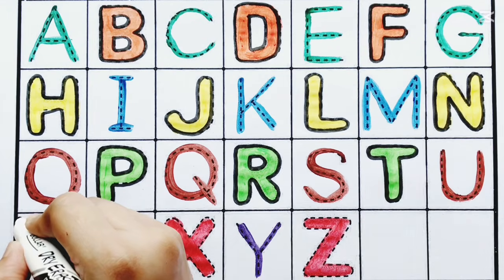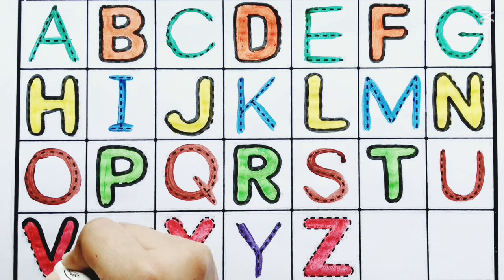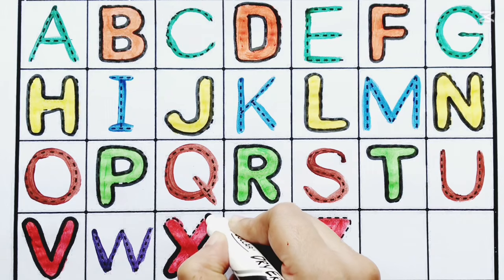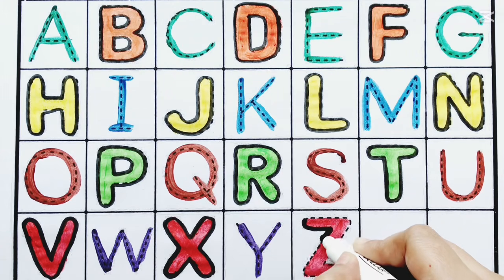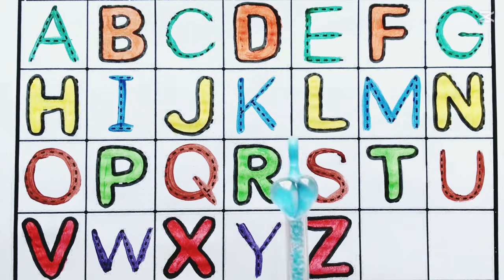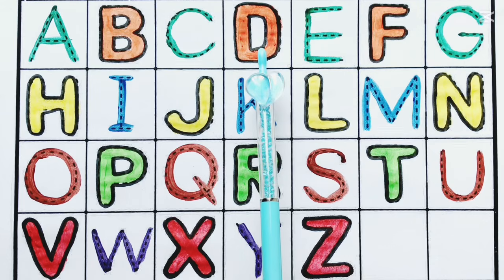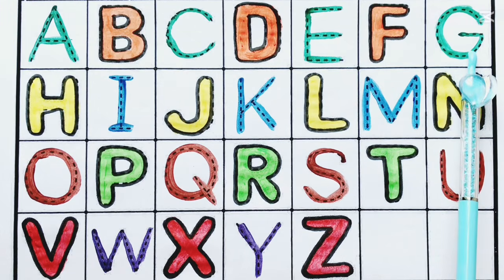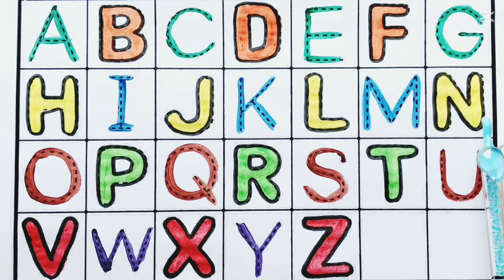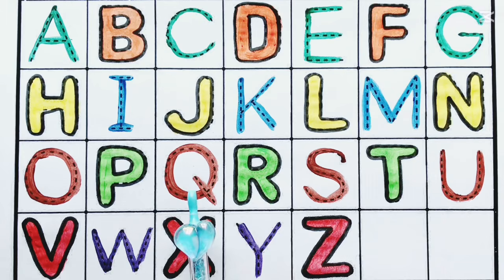Apple, angel, address, animal, answer, April, autumn, ambulance, airplane, arrow, alligator. Let's repeat and learn. A, B, C, D, E, F, G, H, I, J, K, L, M, N, O, P, Q, R, S, T, U, V, W, X, Y, and Z.